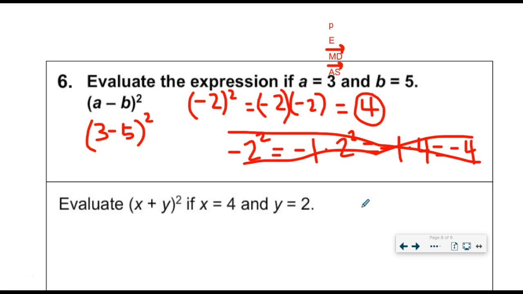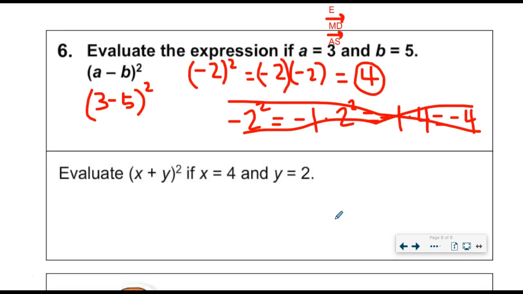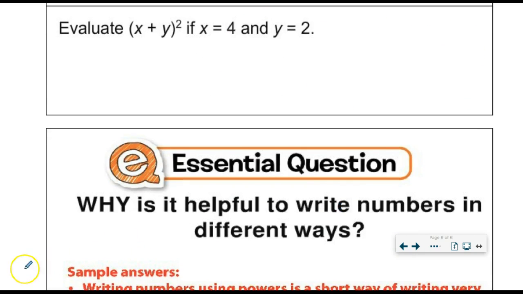Okay? I know it was a little tricky, so if you need to replay that one, be my guest. Otherwise, go ahead and try this last problem on your own. Come back when you are ready to check.